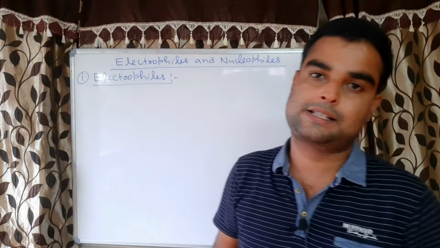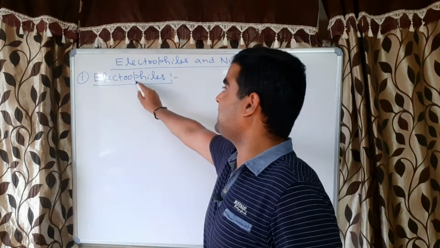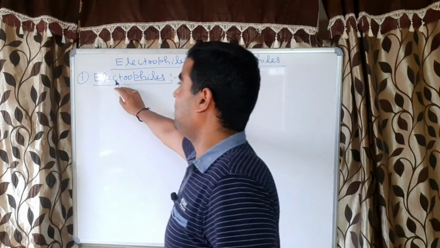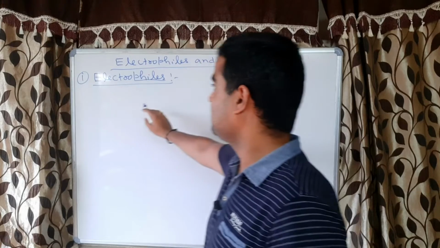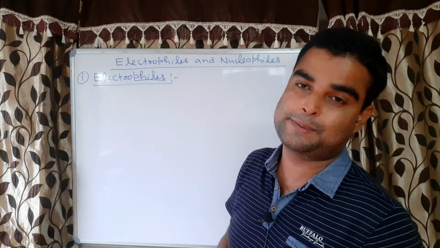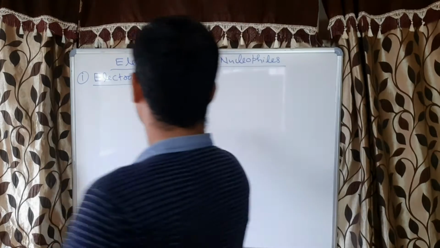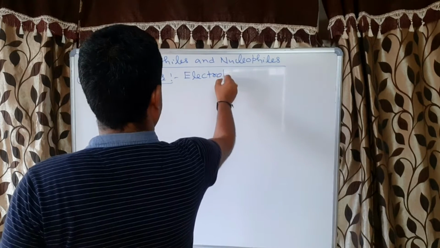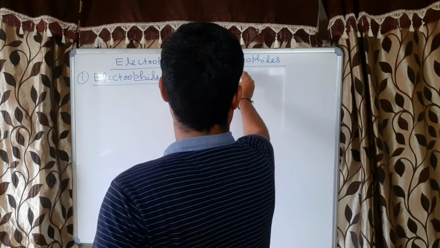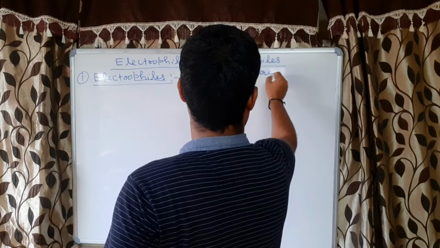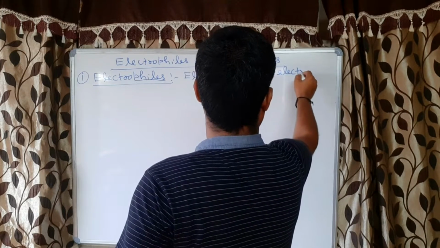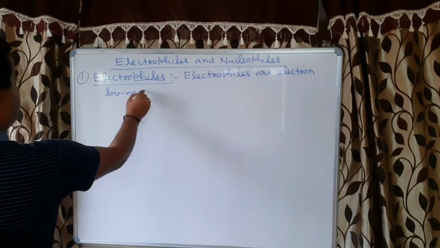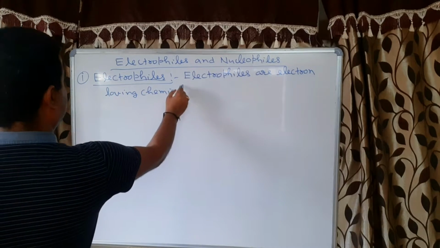What are the electrophiles? Philes means chemical species which is loving of what? Loving of electron, correct? So electron loving chemical species are called electrophiles. Electrophiles are electron loving chemical species.